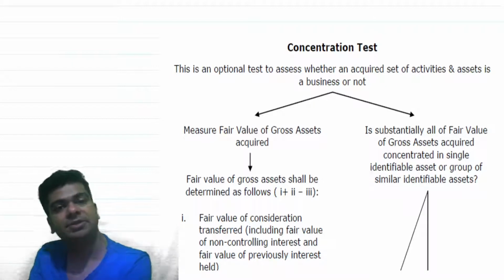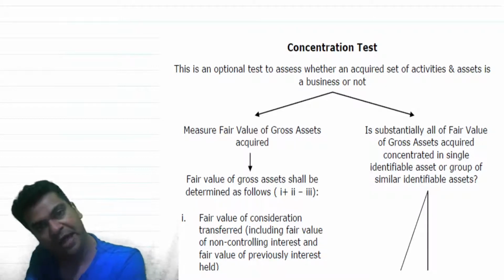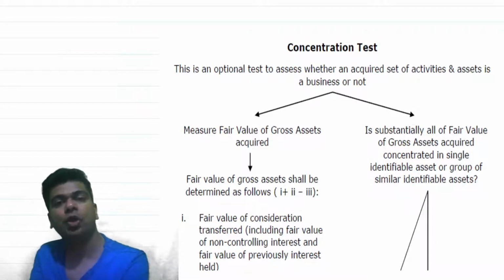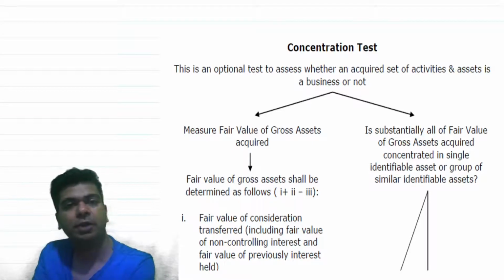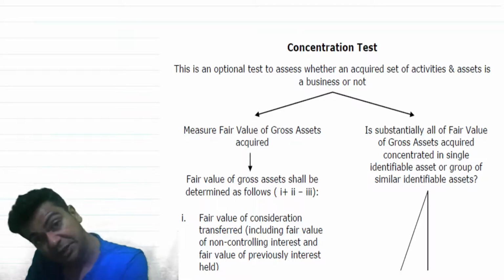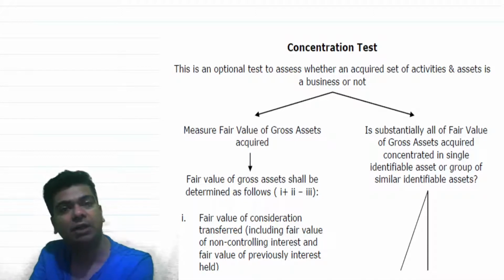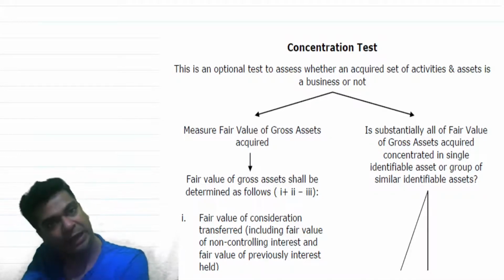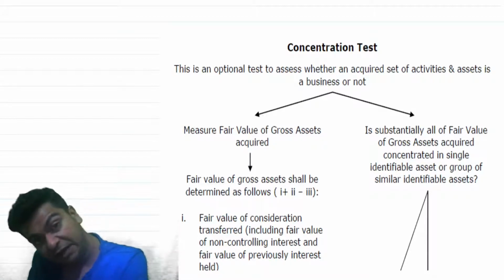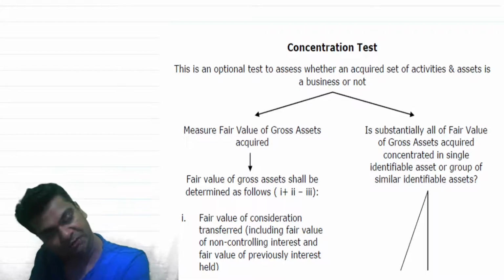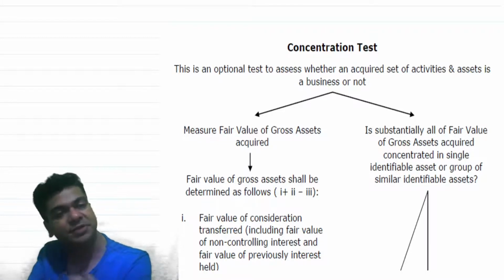We understand business as an integrated set of activities and assets which are capable of giving rise to future economic benefits. When we say business, there has to be presence of inputs and processes. Those inputs and processes are interacting with each other and it is giving rise to output. It is not an issue if the output is not produced right now. Even if output will be produced in future, we can still say that it is a business.